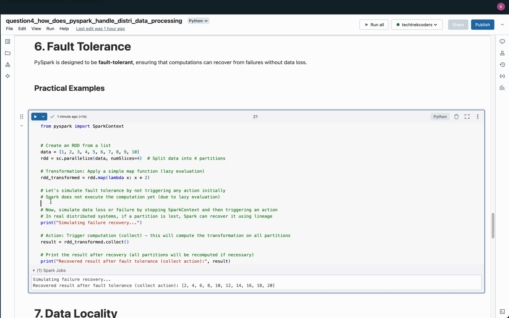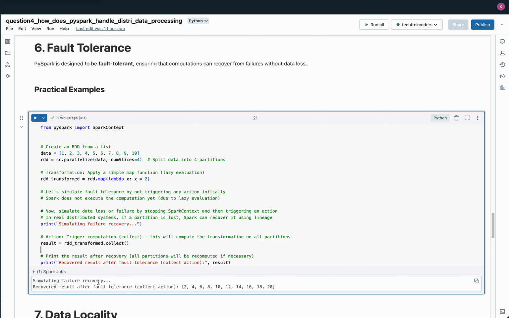Finally, the collect action is triggered, causing PySpark to execute the transformation and return the results, multiplying each number in the dataset by 2. Even if a partition were lost, Spark would automatically recover and recompute the necessary partitions to provide the correct result. The output shows the final result after recovery, confirming PySpark's fault tolerance by ensuring that data processing can continue without loss, even in the event of failure.